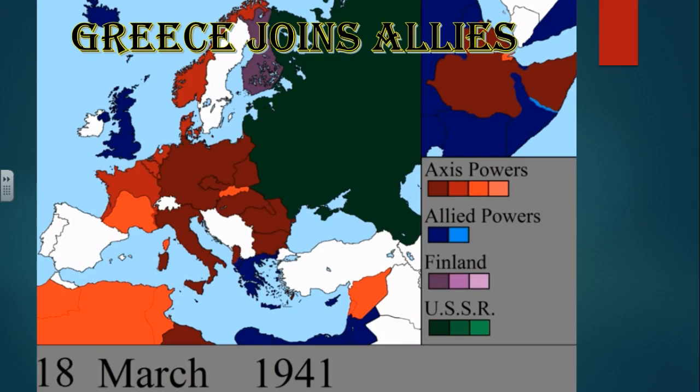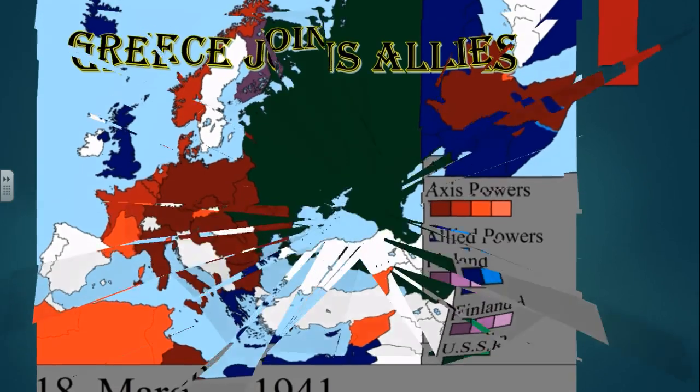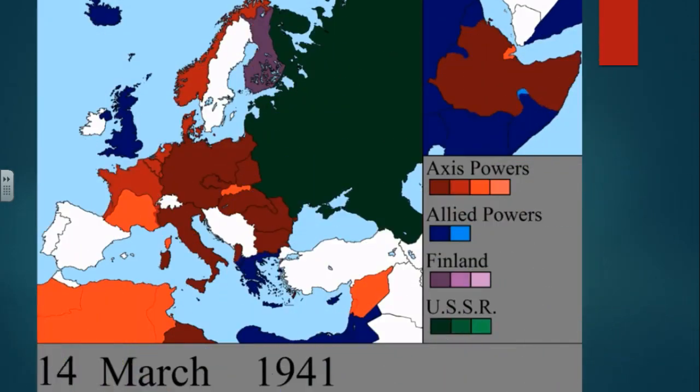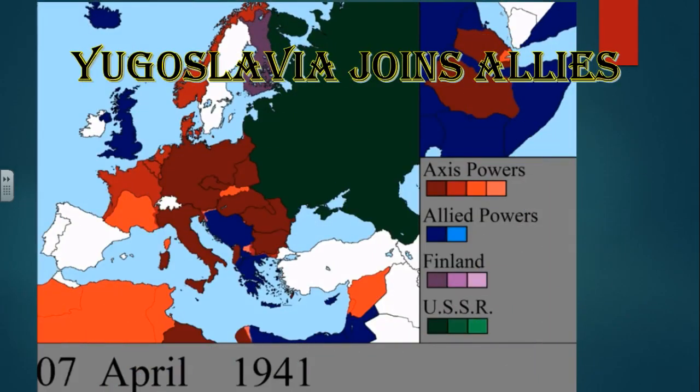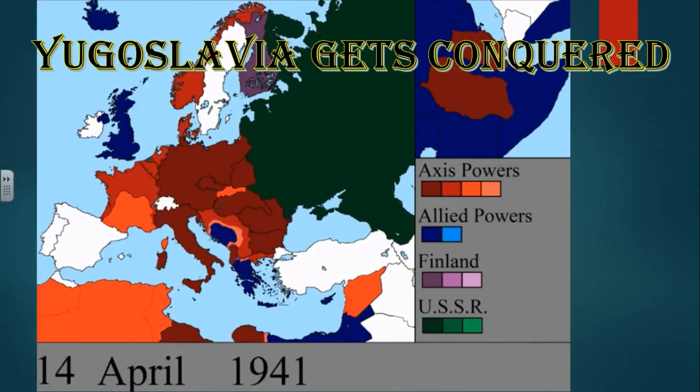Okay, what is going to be happening here? They're going to whop up on the Italians though, until ultimately they are going to get close to falling right through here. Yugoslavia is going to pop in at this time period. Yugoslavia is going to join the Allies, and they're quickly going to realize this is not going to work out. It does not take long at all for Hitler to take over and control Yugoslavia.